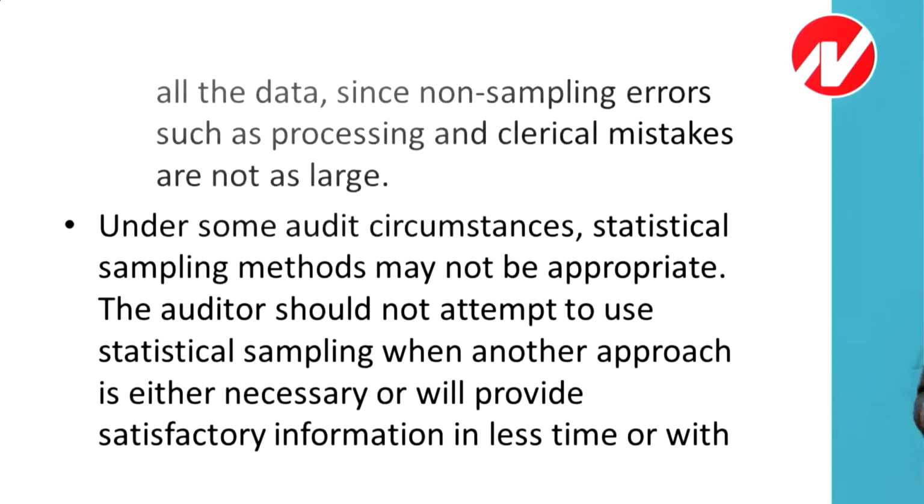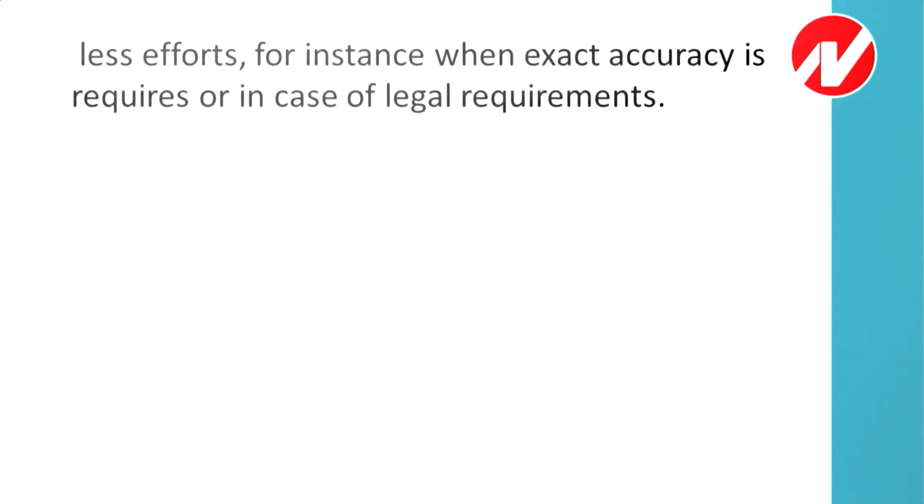So under some audit circumstances, statistical sampling methods may not be appropriate. The auditor should not attempt to use the statistical sampling when another approach is either necessary or will provide satisfactory information in less time or with less efforts. For instance, when exact accuracy is required or in case of legal requirements. So this is very clear that in all the situations statistical sampling is not suitable. Sometimes statistical sampling should be used and sometimes non-statistical sampling should be used.